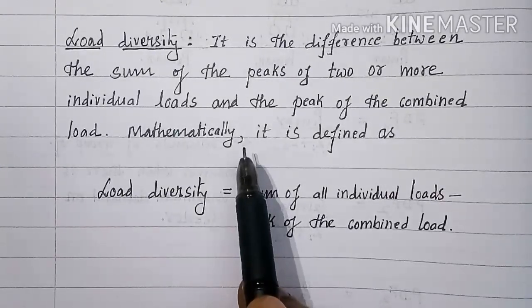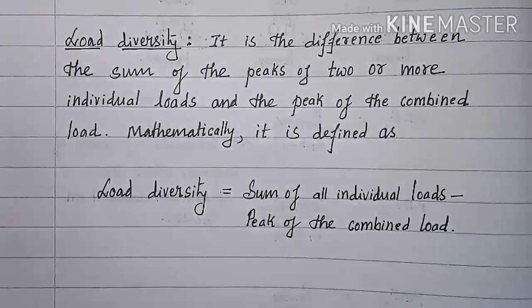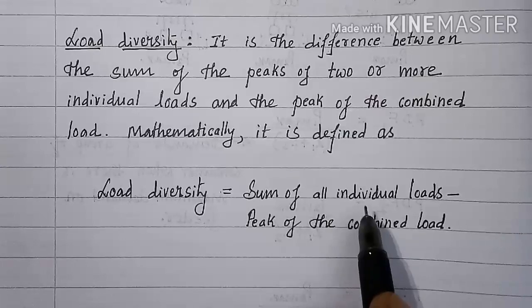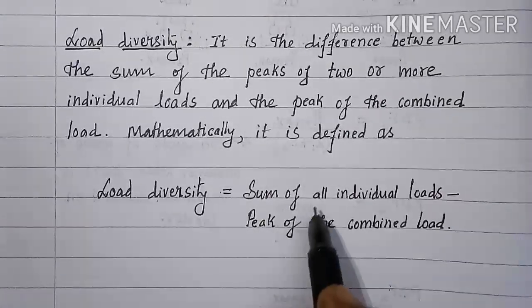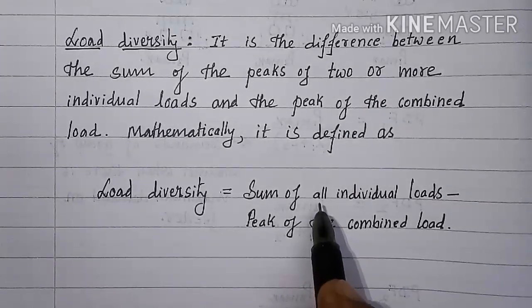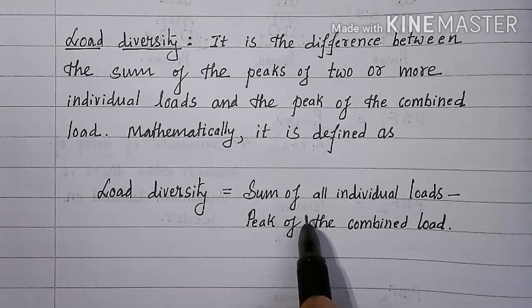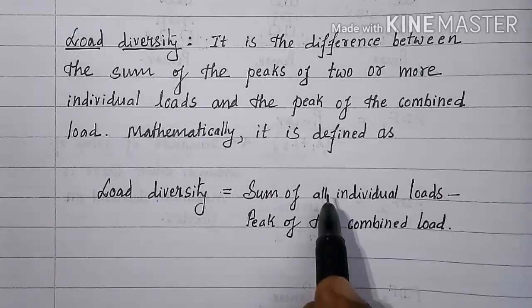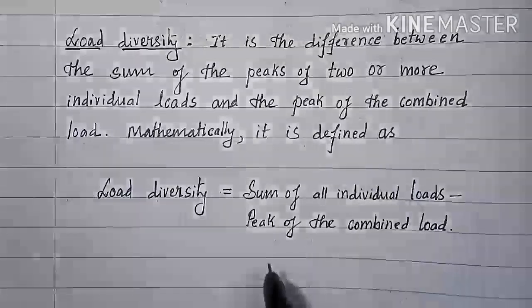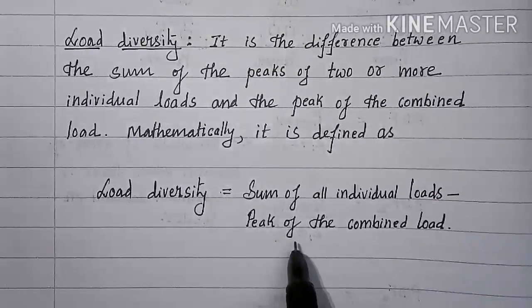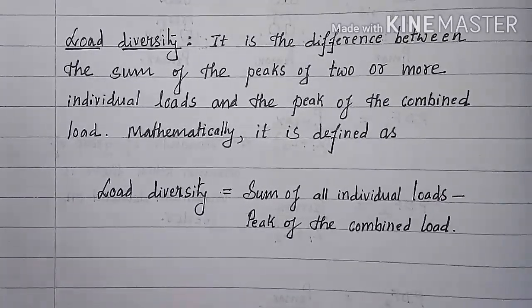Mathematically, we can write it as load diversity equal to sum of all individual loads, you can take any number of individual loads but more than 1, 2 or more than 2 individual loads, minus peak of the combined load.